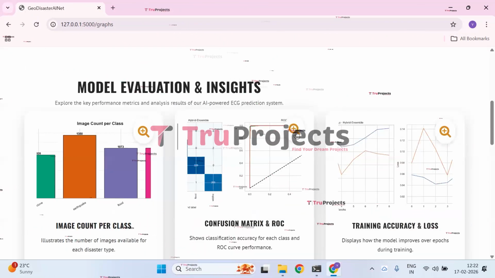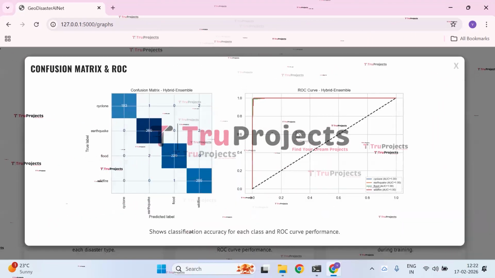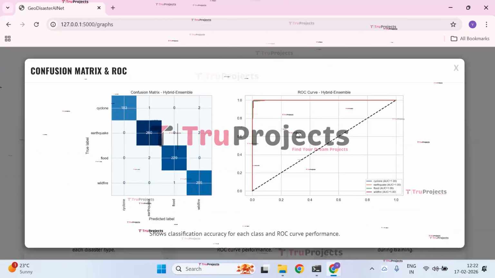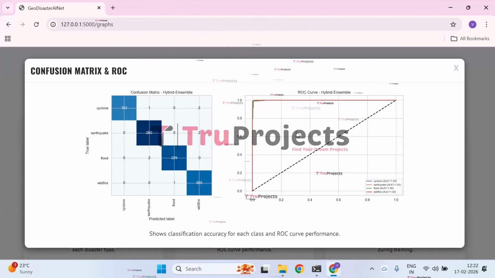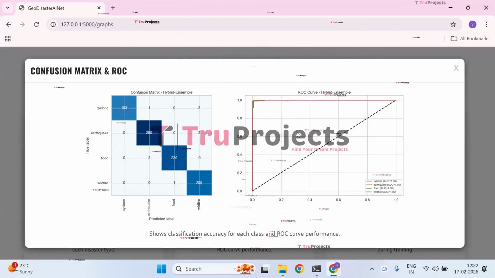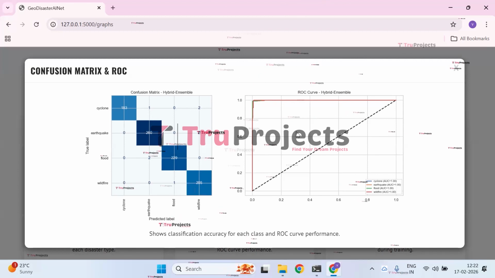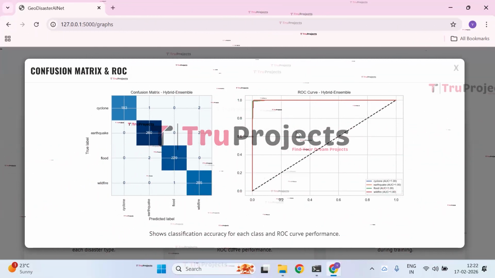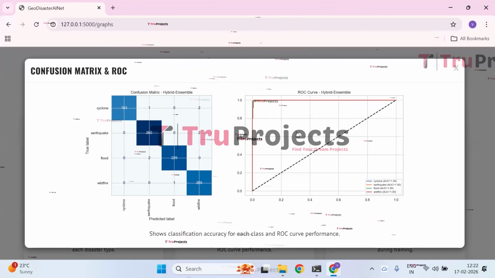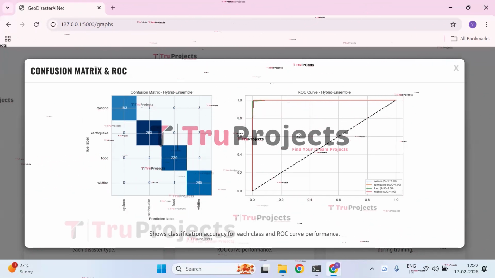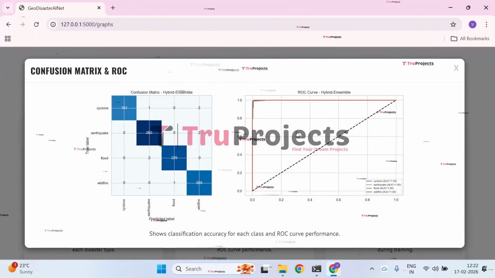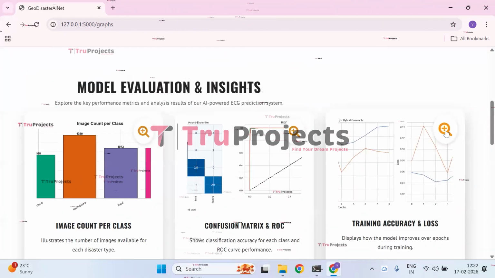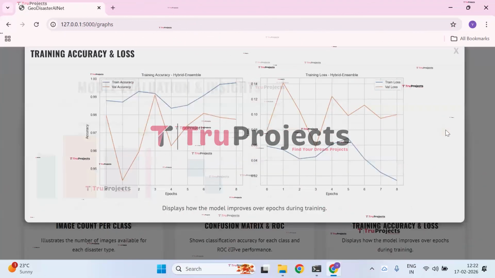And next we have the confusion matrix and ROC curve graph. The confusion matrix shows that the hybrid ensemble model correctly classifies almost all images in each disaster category, with very few misclassifications across cyclone, earthquake, flood, and wildfire classes. The ROC curve indicates an AUC value of 100% for all classes, demonstrating excellent classification performance and near perfect separability between the disaster categories.